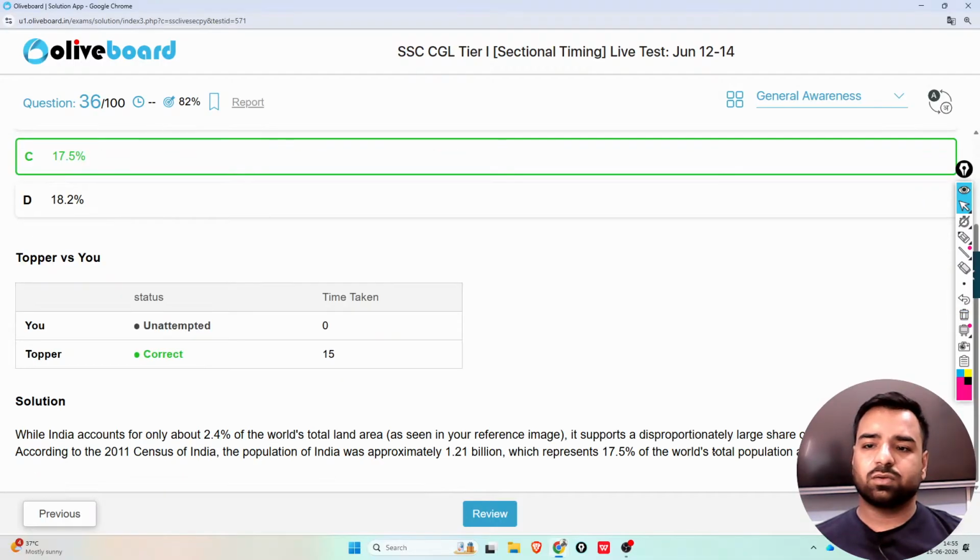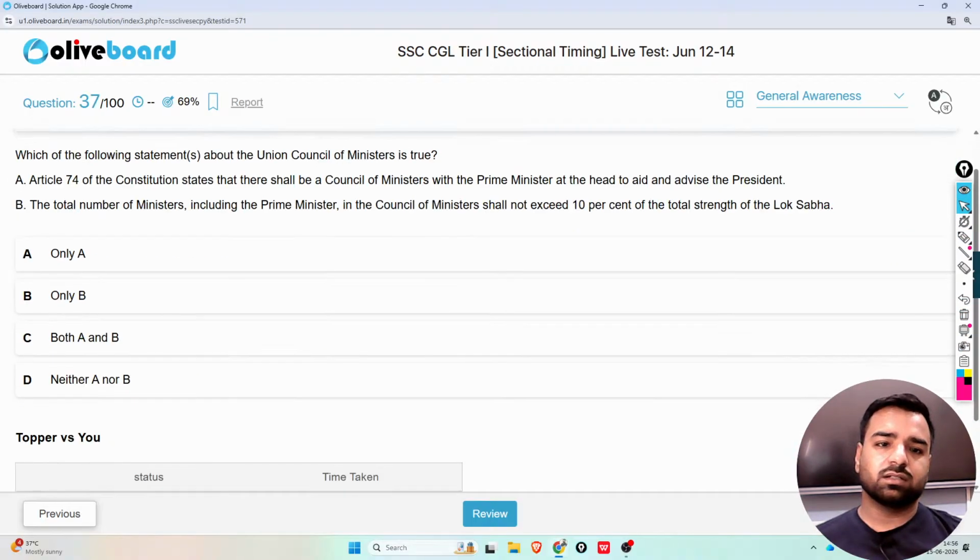Okay, so here, while India accounts for only about 2.4% of the world's total land area, if I talk about the population, it supports a proportionately large share of the global population. According to the 2011 census of India, the population of India was approximately 1.21 billion, which represents 17.5% of the world's total population at that time, right? So 17.5 will be the perfect answer.